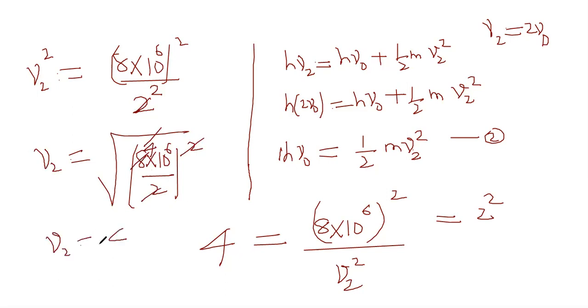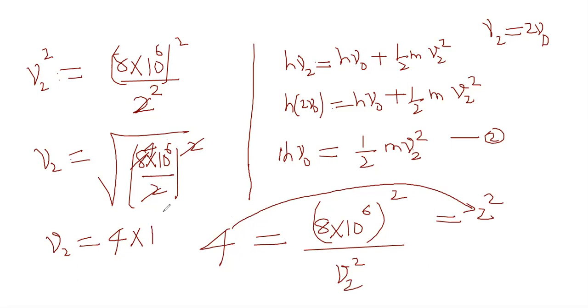Sir, wait. Why did you write V2 square? It's already there as V2 square. I didn't write it. It's there as V2 square. Okay, then why did you write equal to 2 square over there? What is 4? 4 is equal to 2 square, right? Yeah, but why did you do that? So that you can take it into the root. You can easily take that into root. If it is not 4, if it is some 5, 3 or 6, some other value, then you cannot do it so easily as I am doing right now. You should have cancelled inside the root and then taken the root. But this has become easier because they luckily gave 4.